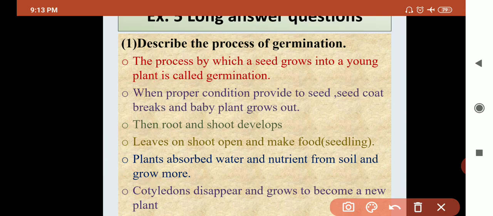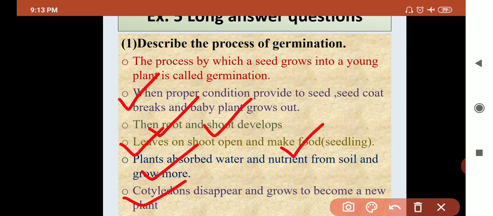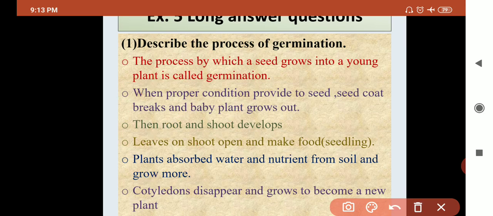So is it clear? First point is giving proper condition, second is root and shoot develop, after that leaf arises, okay, then makes food, then plant absorbs water and then cotyledon disappears. These are the 5 basic points that are useful in the process of germination. So is it clear about the germination?